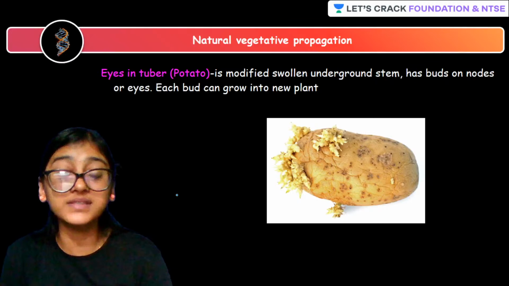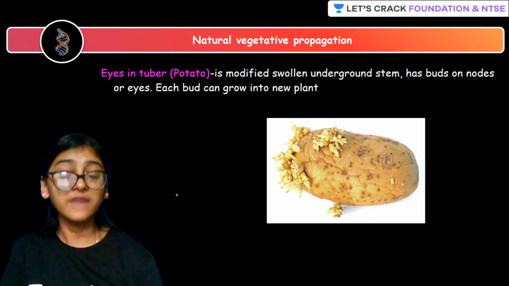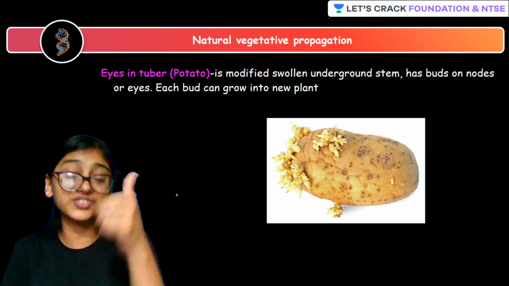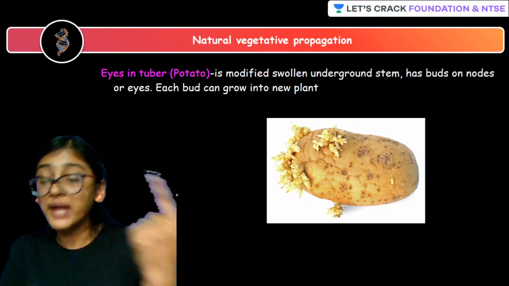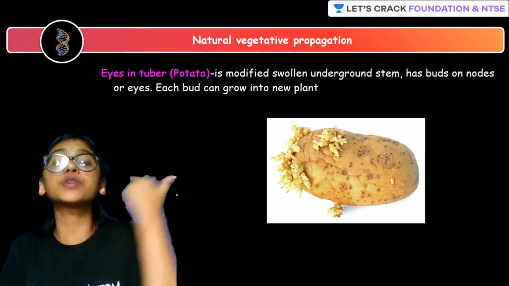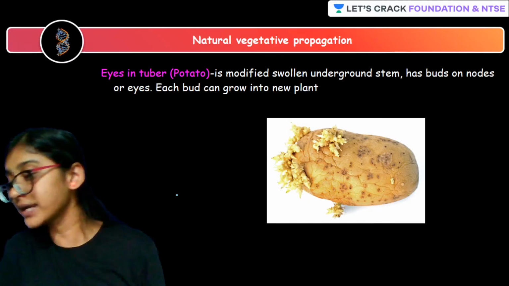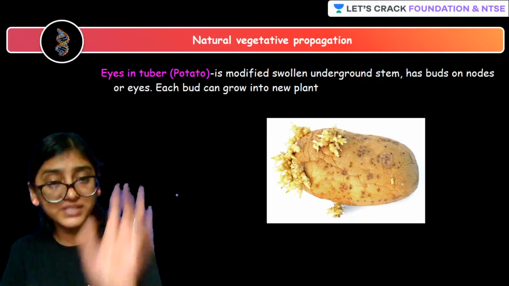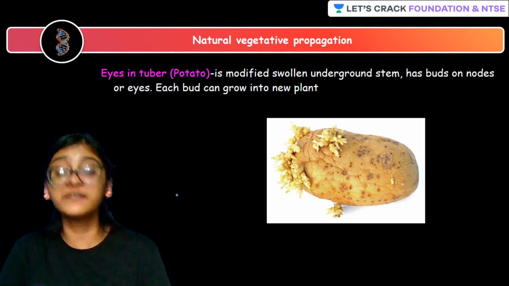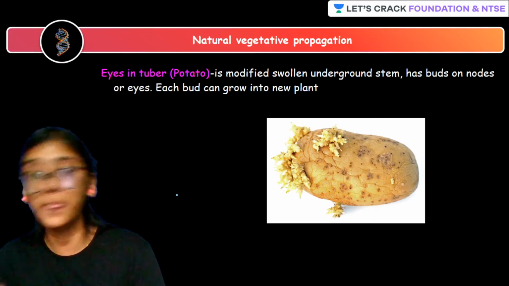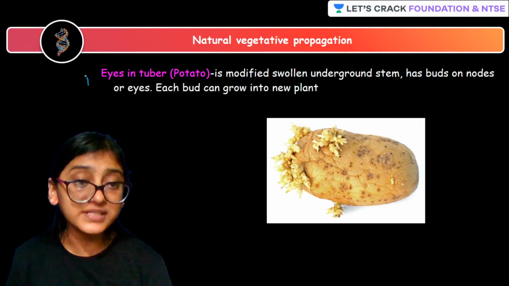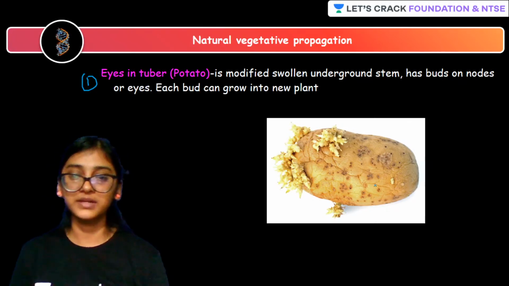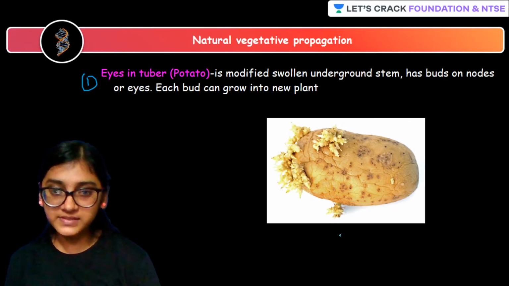It is possible because many plants are able to reproduce with the help of their vegetative parts like stem and root, right? And also they are able to reproduce with the help of their leaves, right? So one such type is the natural type of vegetative propagation. There is also artificial. We will understand artificial in quite a bit of detail as well. Now, starting with the very first natural type of vegetative propagation. What is this, students? What is this?